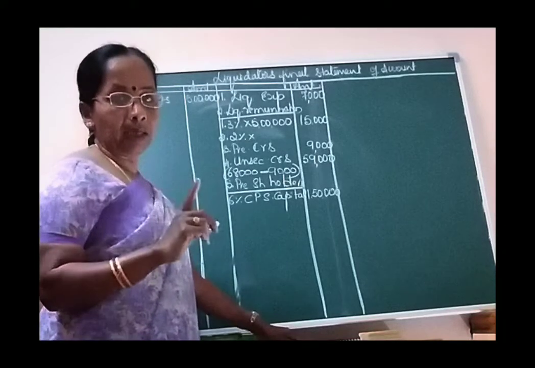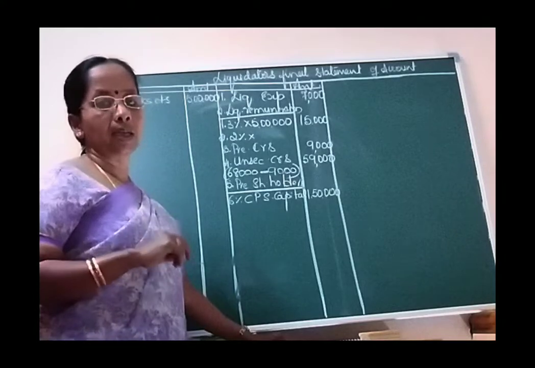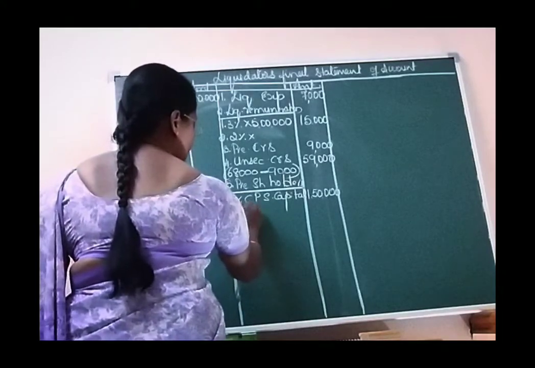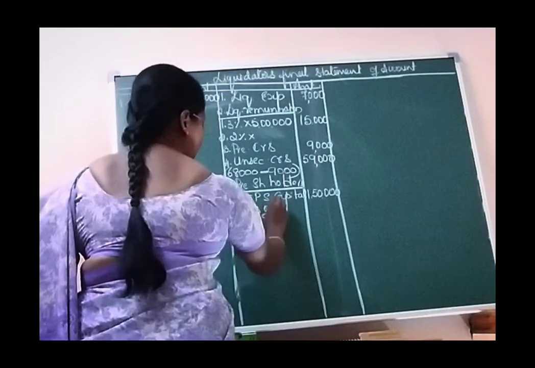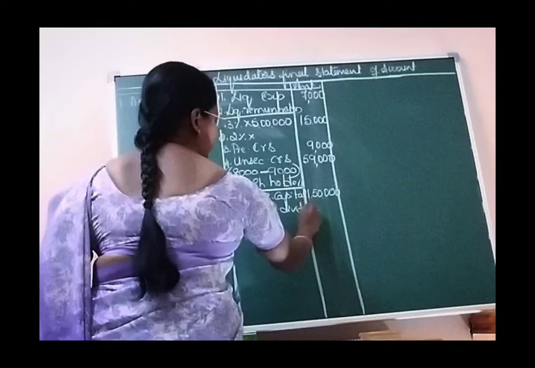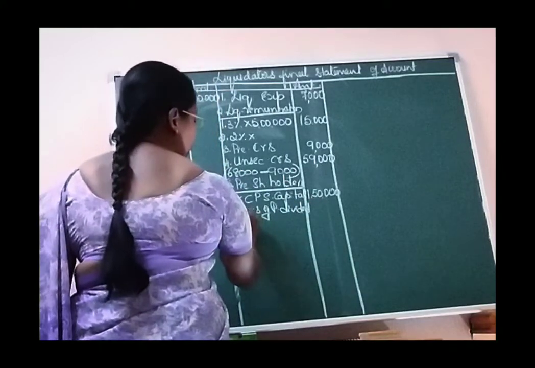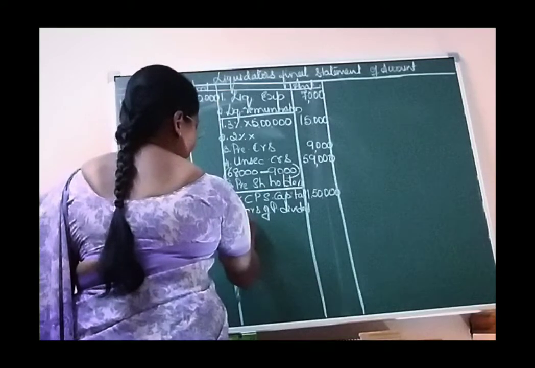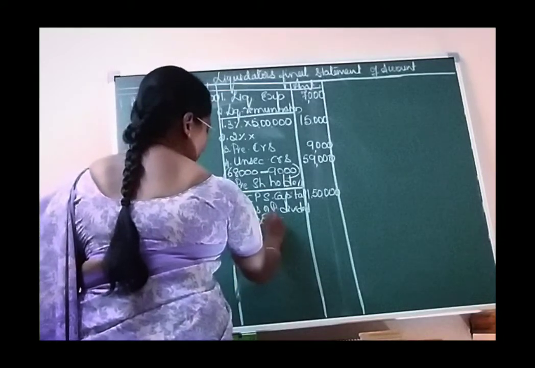So 1 year preference dividend is outstanding. So you have to enter arrears of preference dividend, and this you can calculate. 1,50,000 is the capital.